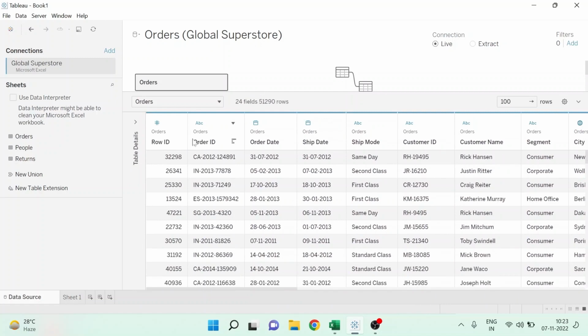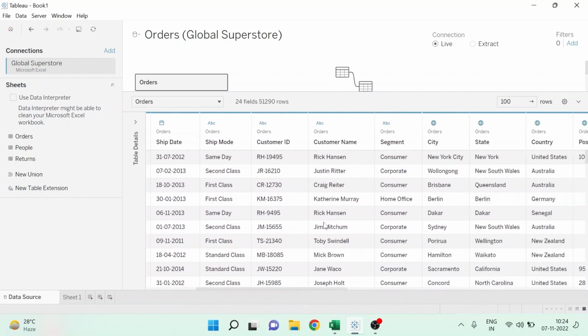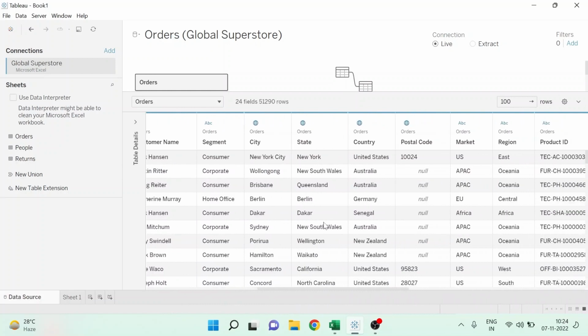Now these are the small little data type icons. They represent the data type in the dataset, and this is how the dataset is looking like. It's more or less the same kind of dataset which is present in the Excel sheet as well. So this is exactly how you can connect your dataset with Tableau, very quick and simple steps.